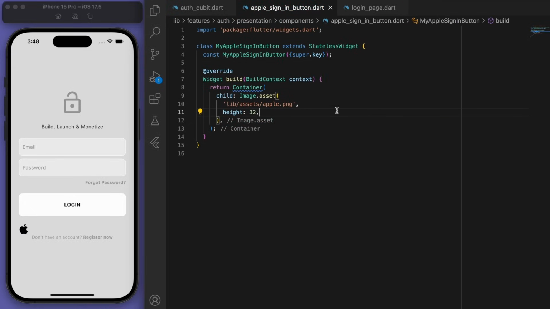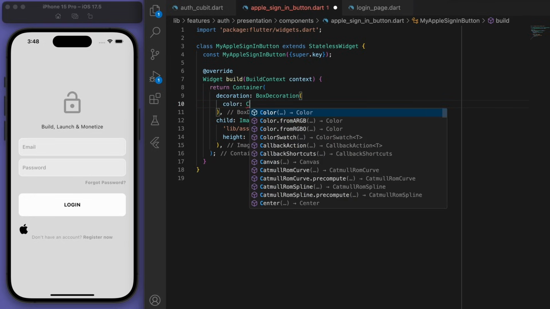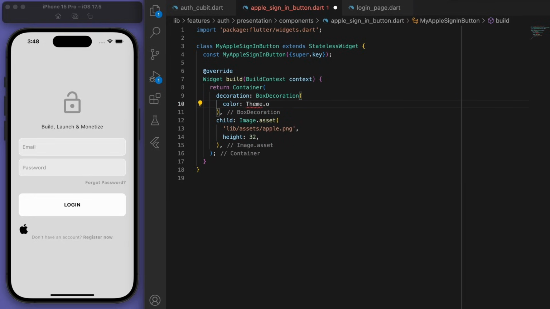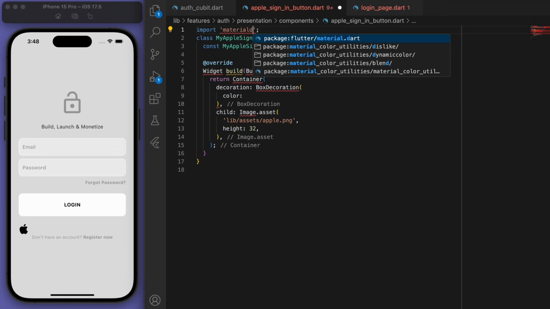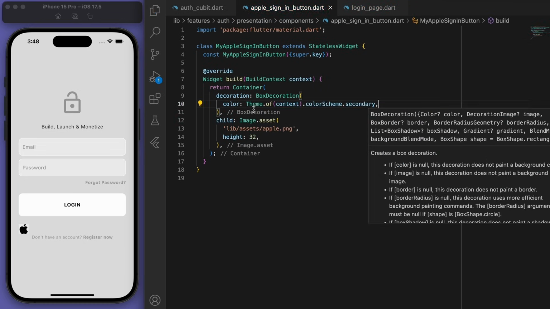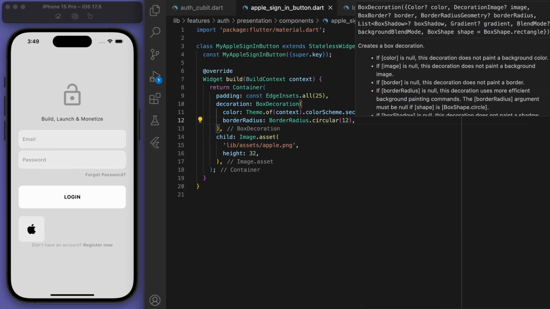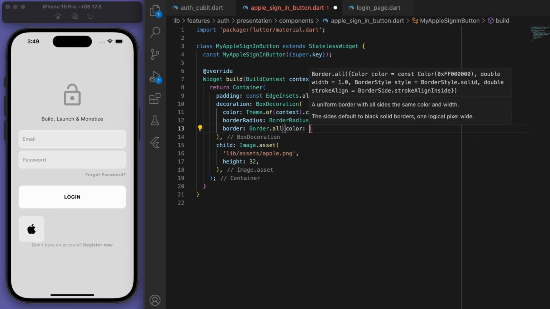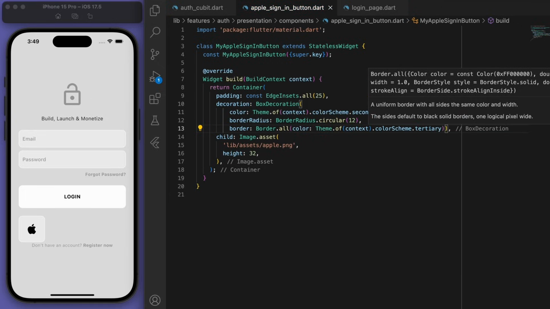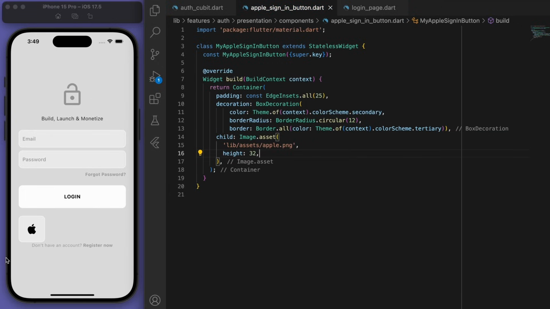So now we can decorate it up. I'm going to put some decoration for the borders and stuff like that. Let's make the border curved. You can style it how you want, but I'm going to go for a nice minimal style.